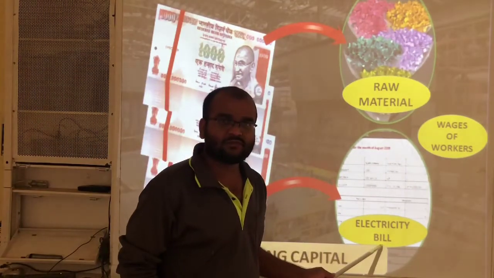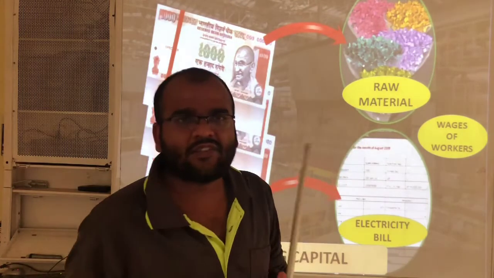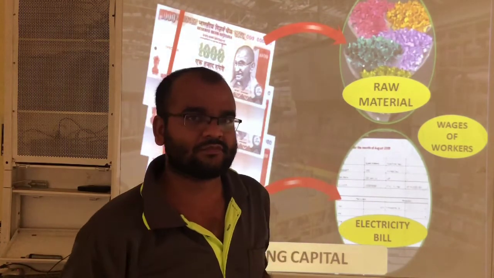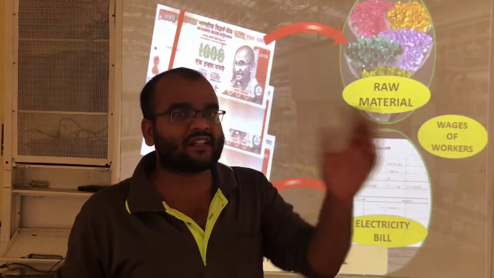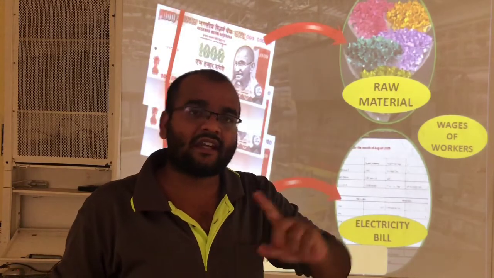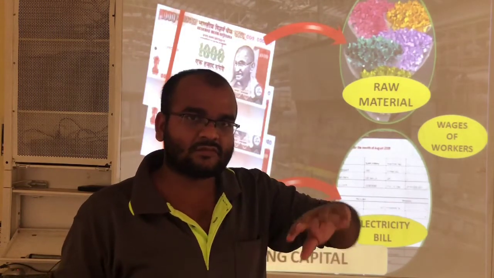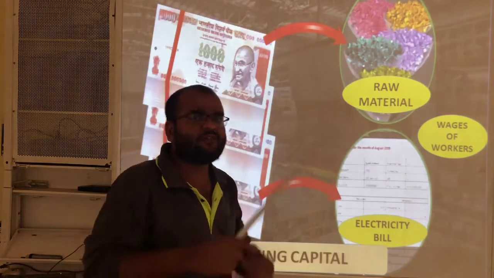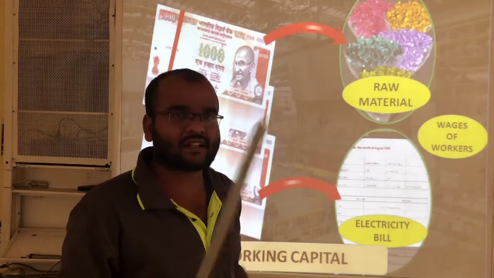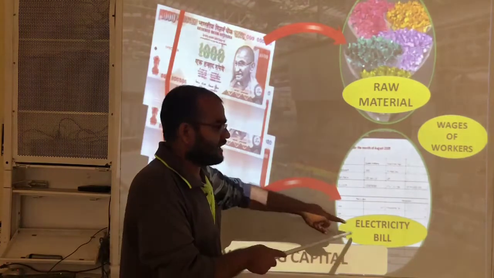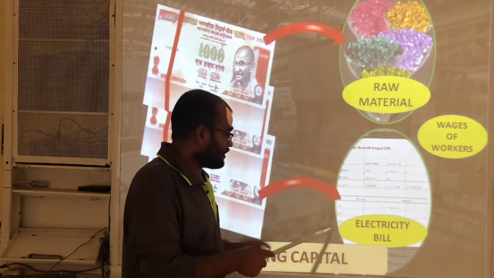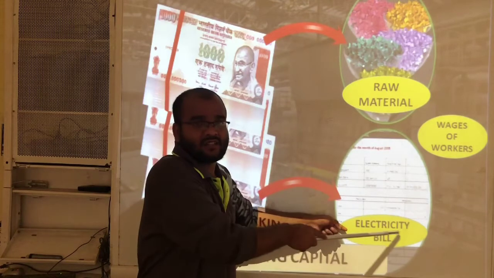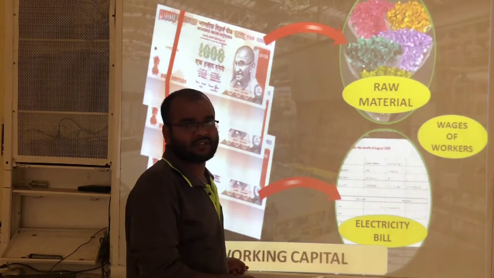Electricity bill. Every month we have to pay the electricity bill. If you pay the electricity bill of this month, again next month you will get it. In this way, every month we have to pay the electricity bill. The money required to pay the electricity bill comes under working capital.